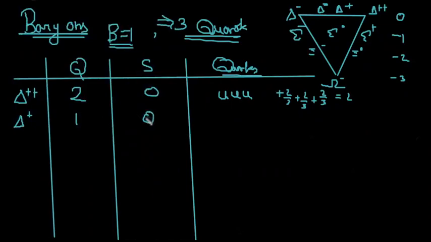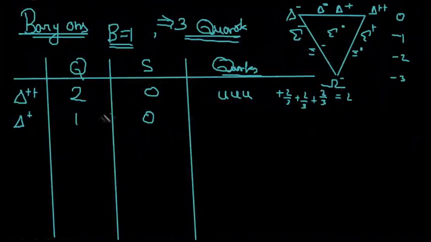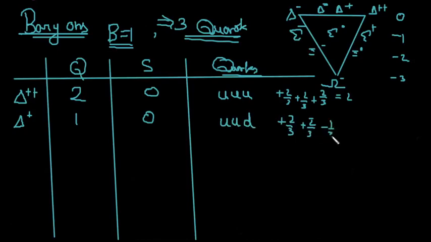So the strangeness is 0. So no strange particle, no strange quark is required here. Now you need to have plus 1, that can be easily done by UUD. That will be plus 2 by 3, plus 2 by 3, and then negative 1 by 3, which is nothing but 1. Okay.